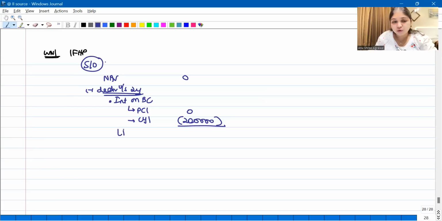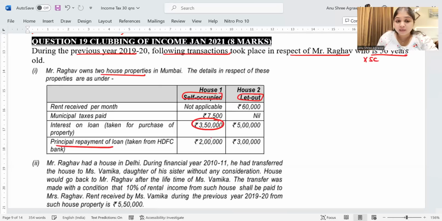So what is the loss from house property from the self-occupied unit? From the self-occupied unit, the loss from house property is first of all 2 lakh rupees. Then we have principal repayment of loan taken from HDFC Bank. Where will the principal repayment go? The principal repayment will go to section 80C.